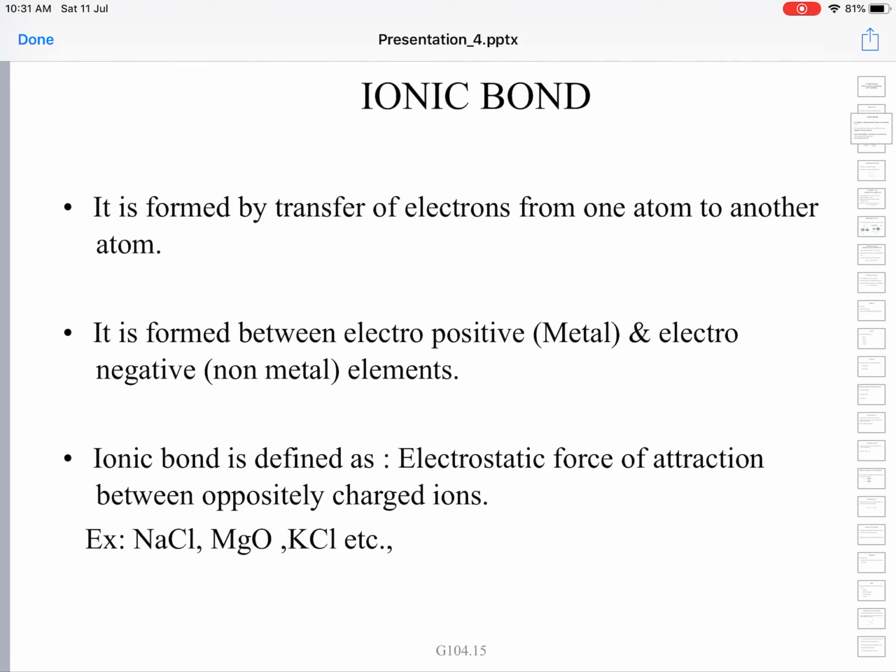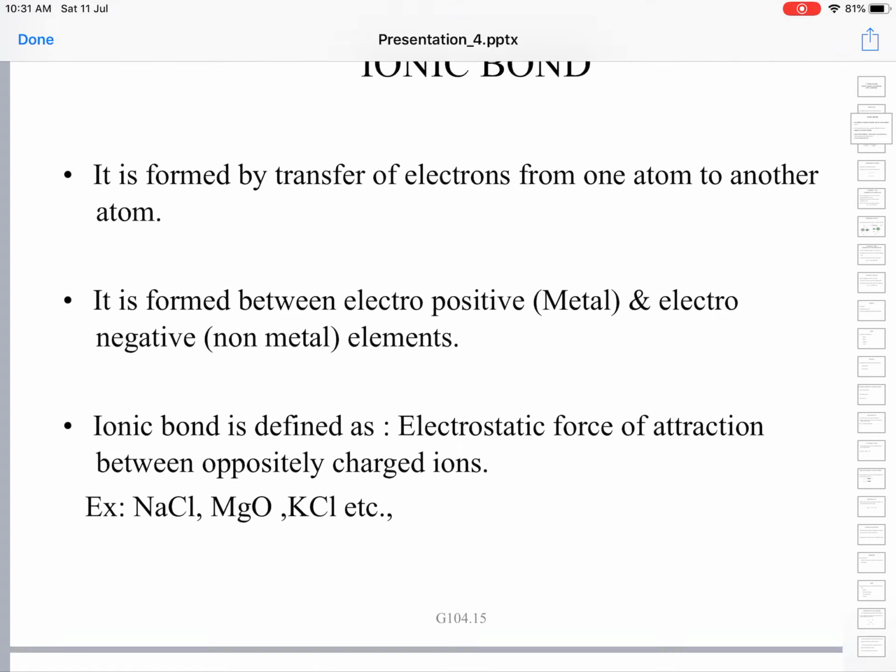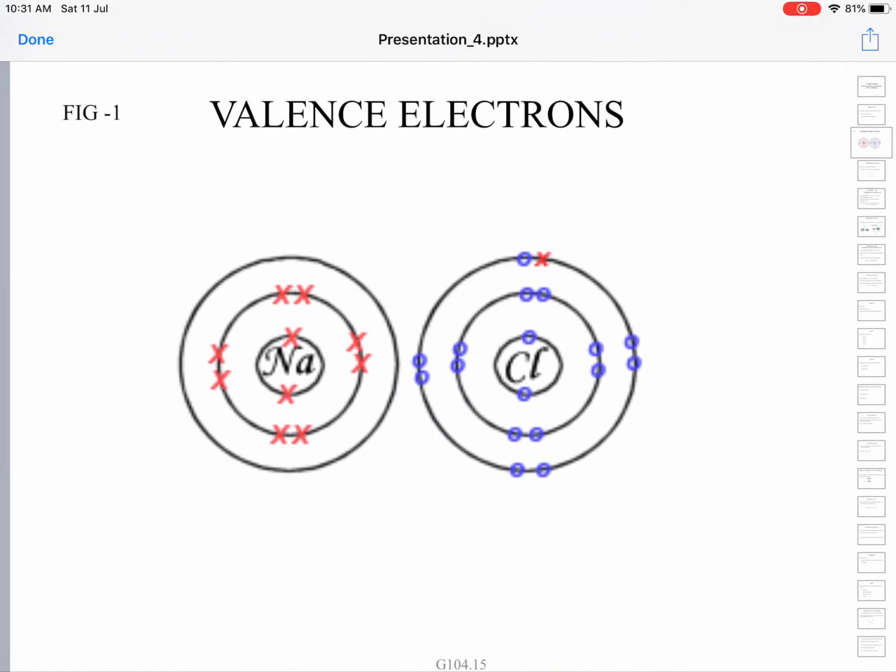So we define ionic bond as the electrostatic force of attraction that binds oppositely charged ions together. Example: sodium chloride is an ionic compound, magnesium oxide is also an ionic compound, KCl is also an ionic compound. These are all examples of ionic compounds.